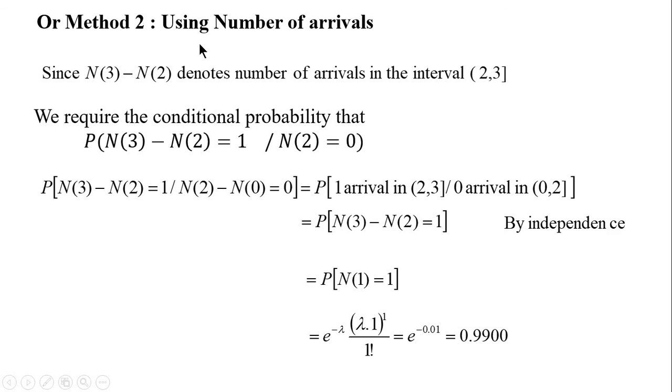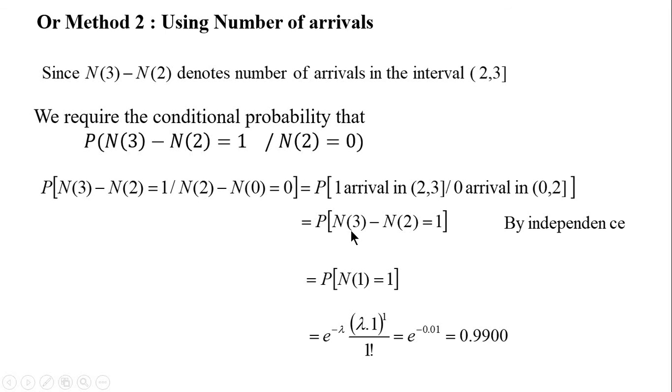using the second method, that is using number of arrivals. Let N3 minus N2 denote the number of arrivals in the interval 2, 3. Then we have to find the conditional probability that N3 minus N2 equal to 1. One interference signal in the next 1 minute duration, given that there is no interference signal in the first 2 minutes duration. Okay, so here in the first 2 minutes duration there is no interference signal. We have to find the probability of one arrival in the next 1 minute duration.